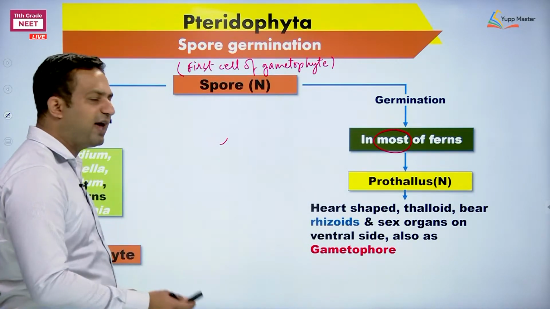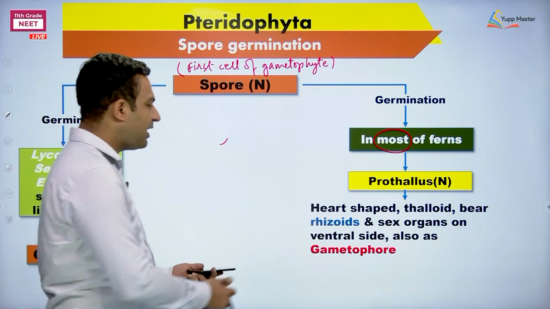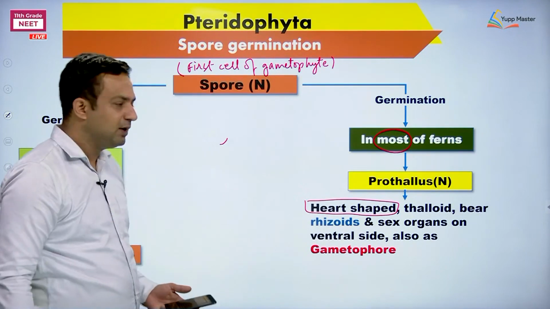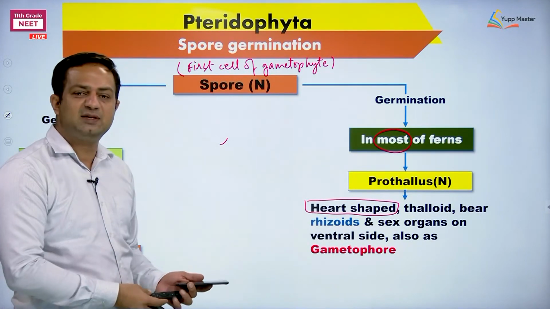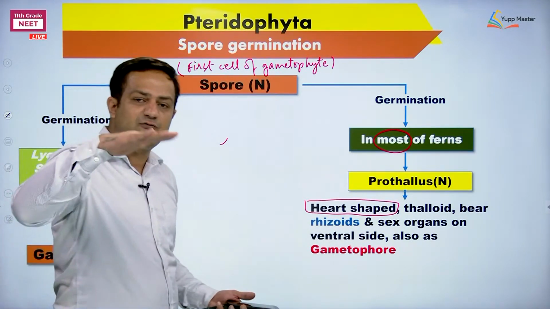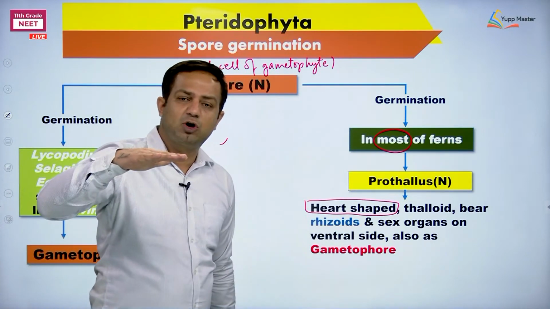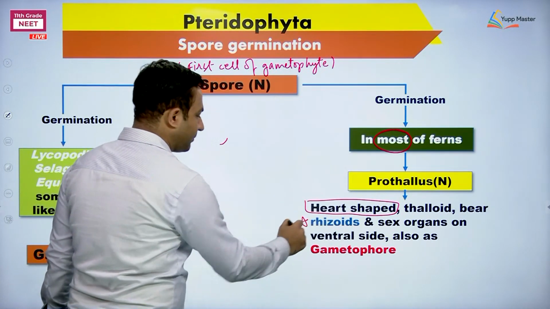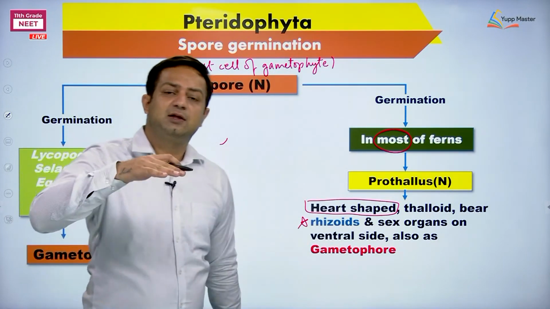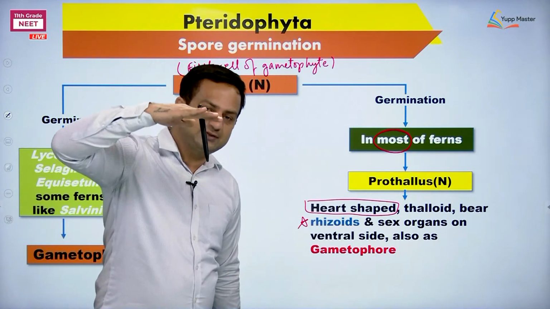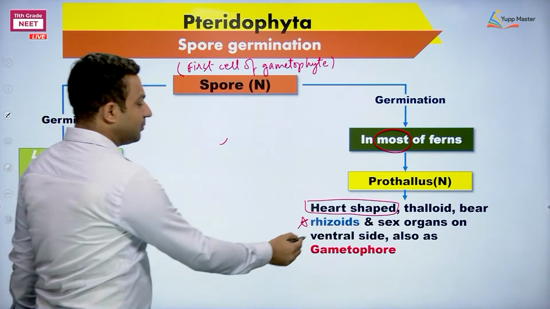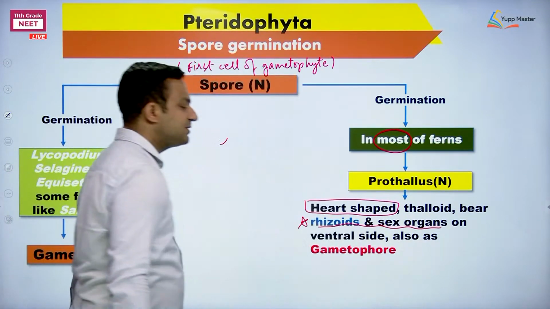The prothallus, like the gametophyte, remember, is heart shaped. The prothallus is thalloid. Thalloid means again what? Dorsiventrally flat and bearing sex organs and rhizoids. Again on which surface? The ventral surface, the lower surface, this side. The lower surface is going to bear which type of thing? Both rhizoids as well as sex organs.